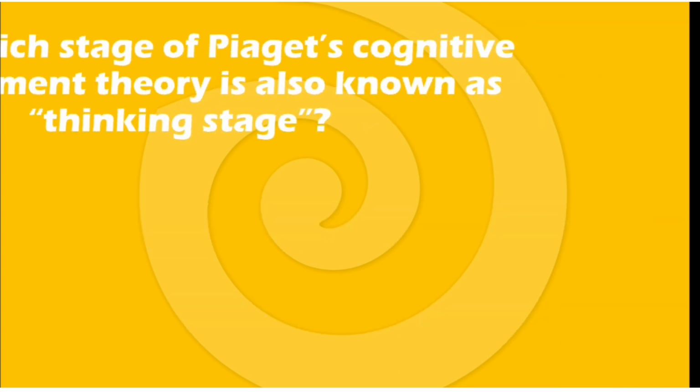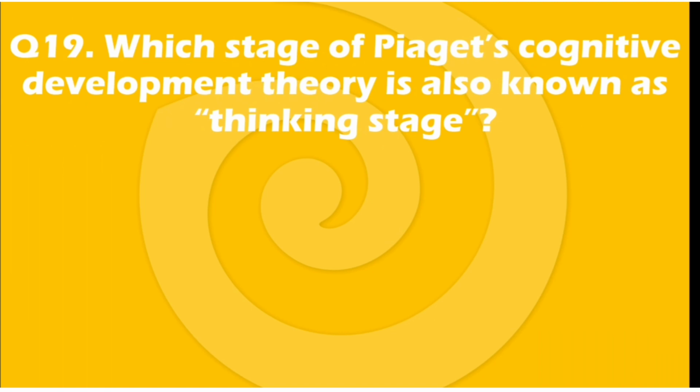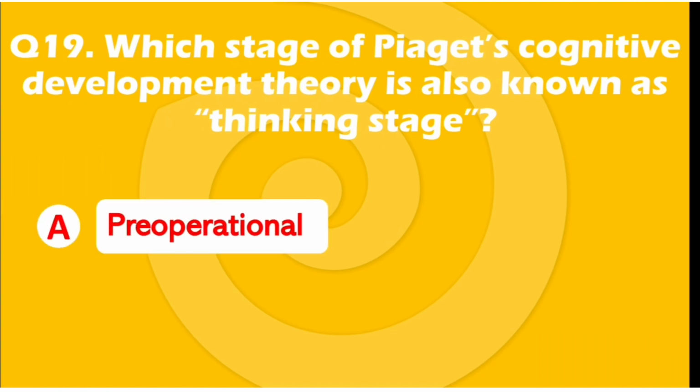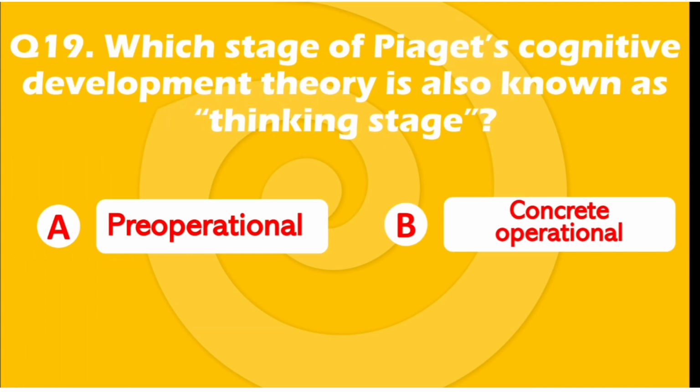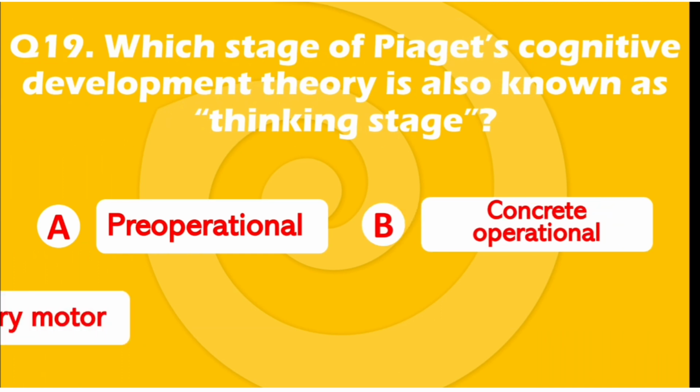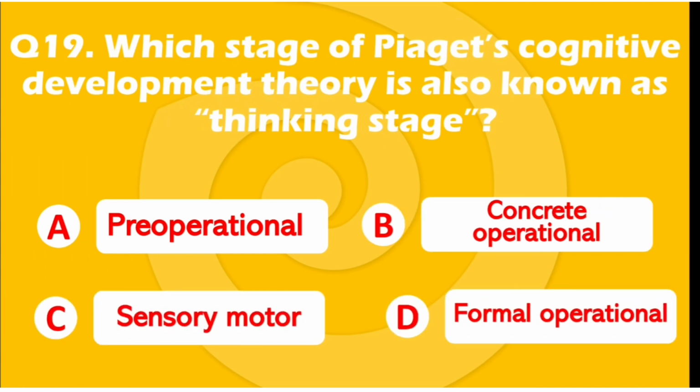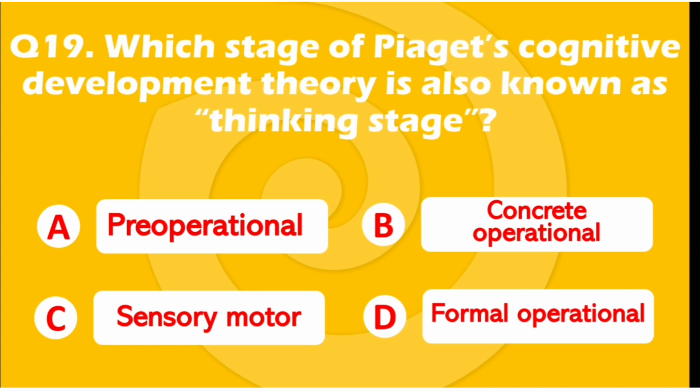Question number 19. Which stage of Piaget's cognitive development theory is also known as the thinking stage? Options are pre-operational, option A, option B, concrete operational, option C is sensory motor, or option D, formal operation. The right answer is pre-operational. Option A is right.